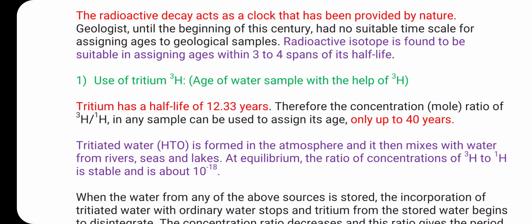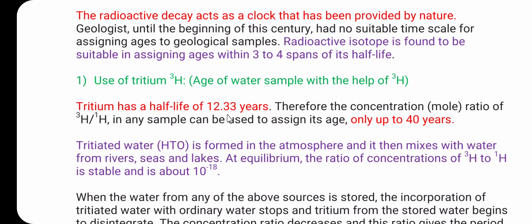In this, the ratio of tritium to hydrogen is constant and has an equilibrium value of 10 raised to 18. If a water sample is withdrawn from any source and stored, then the tritium in that sample starts disintegrating with its characteristic half-life of 12.33 years.